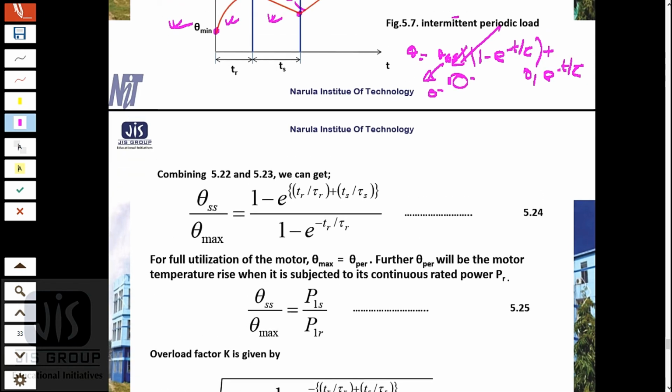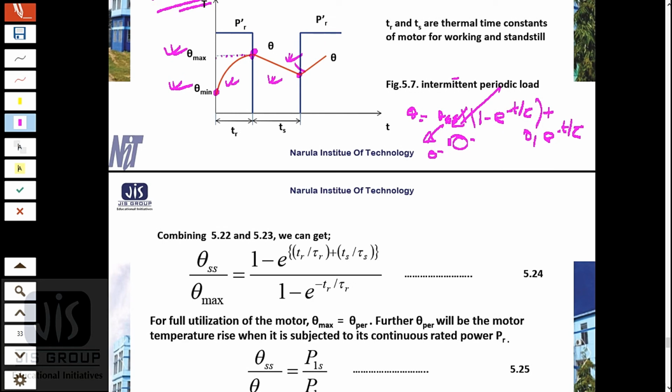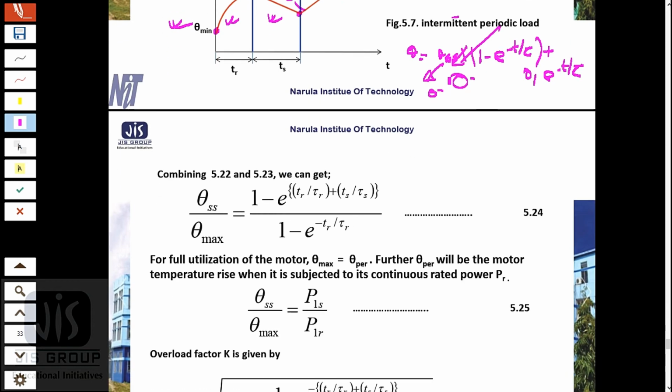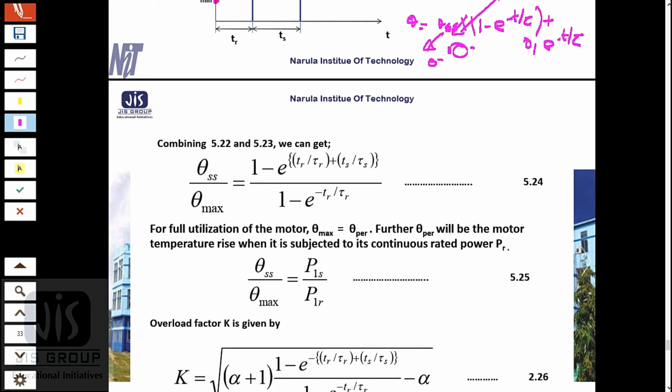Okay. Now this is my maximum temperature for that intermittent load, but my maximum permissible temperature rise is theta permissible. So up to theta permissible we can utilize that motor. So theta par will be the motor temperature rise when it is subjected to a continuous rated load PR. If we have continuous duty cycle PR applied, then the temperature will go to theta par, but it will not cross theta par. So theta max by theta par equals P1s by P1R.